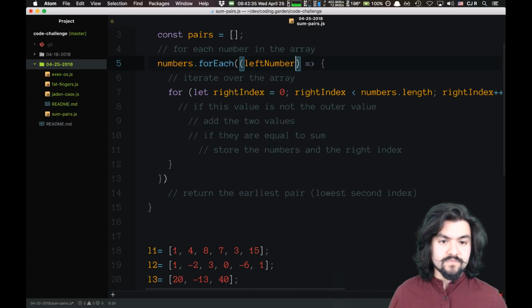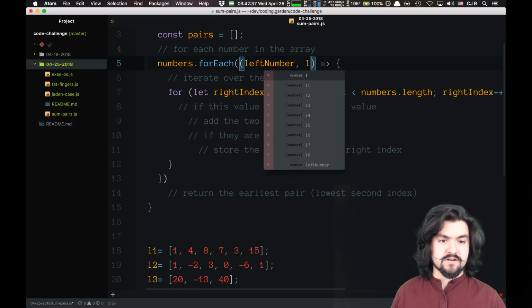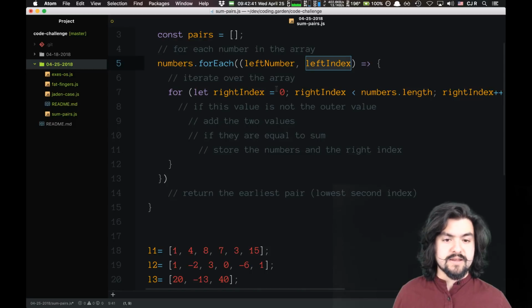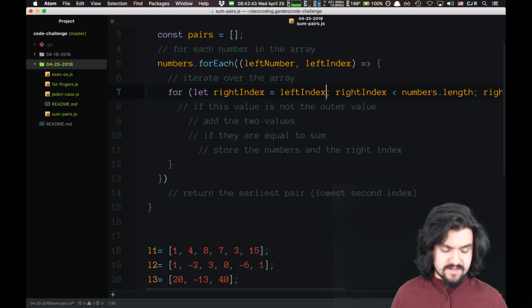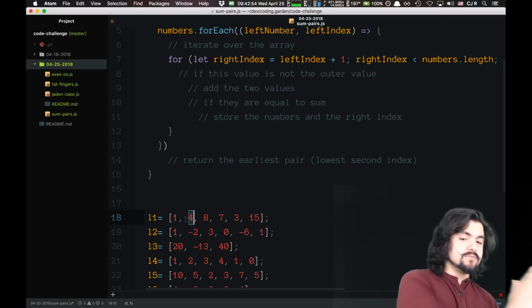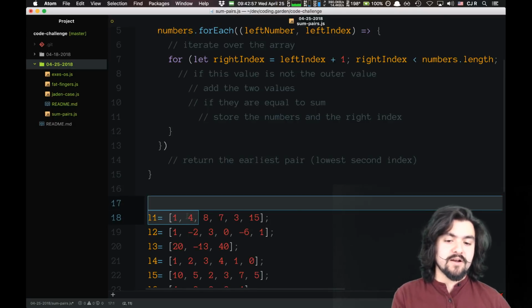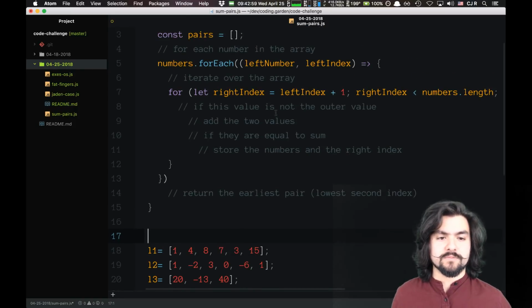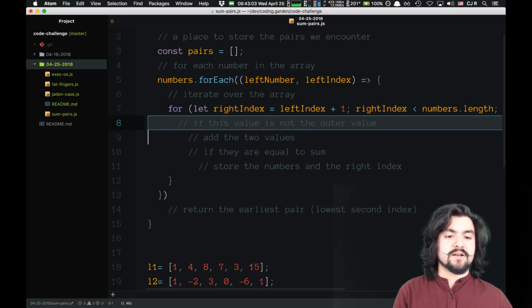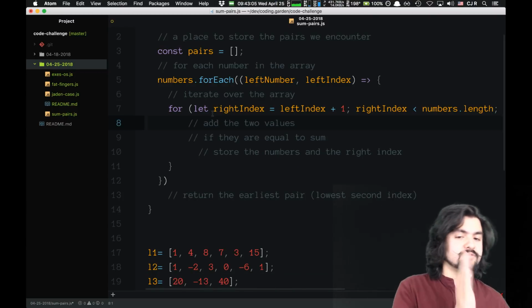So this should give us our left index, and we want to start the right index at left index plus 1. So on the first iteration, left index is going to be 0, and then the right index will be 1, and so we'll go from there. And then when we get to 4, we'll go from there, and when we get to 7, we'll go from there. Cool. And then we don't really even need to compare it to the outer value because we're already looking to the right-hand side of the number.